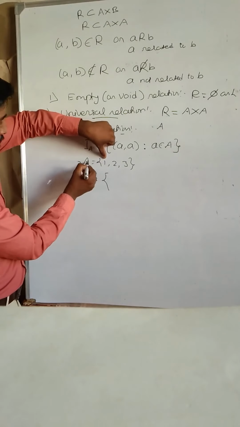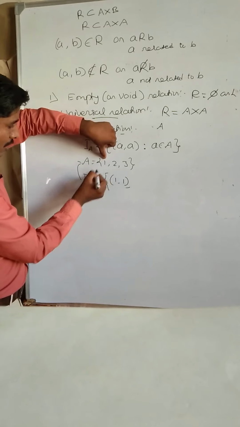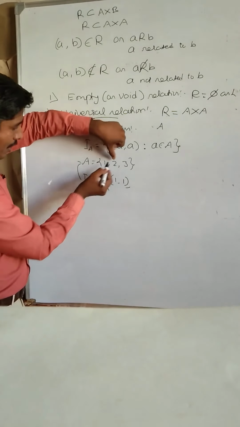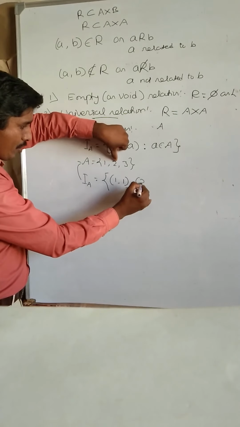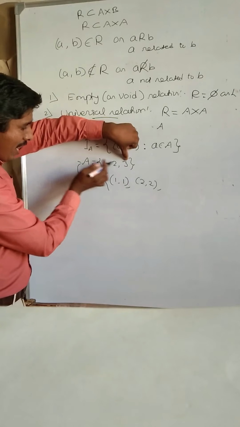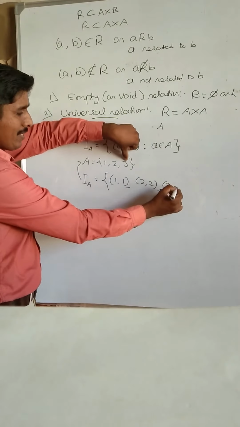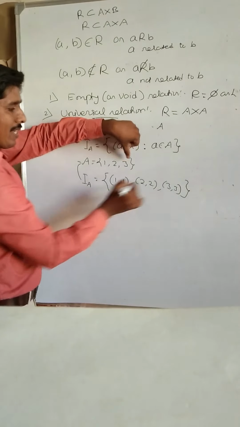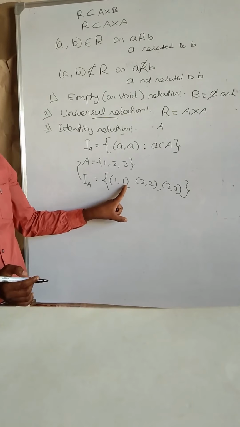Here 1 belongs to A, so for it to be identity, 1 is related to 1, that is, (1, 1) belongs to the relation. 2 belongs to set A, so 2 is related to itself, that is, (2, 2) belongs to the relation. 3 belongs to set A, so 3 is related to itself, that is, (3, 3) belongs to the relation. Whichever element you take in the set, every element is related to itself.